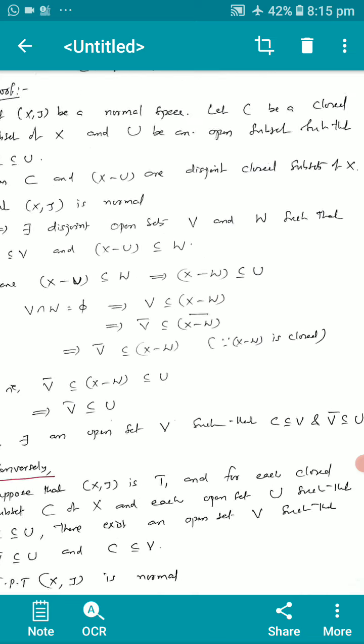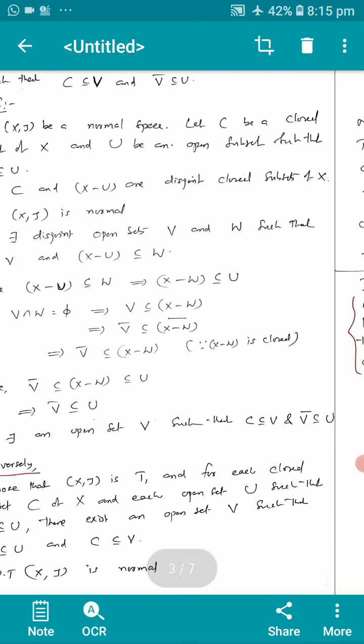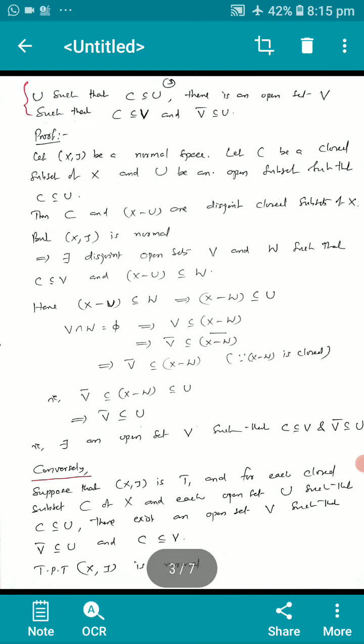That is, there exists an open set V such that C is a subset of or equal to V and V bar is a subset of or equal to U. This is the first part.